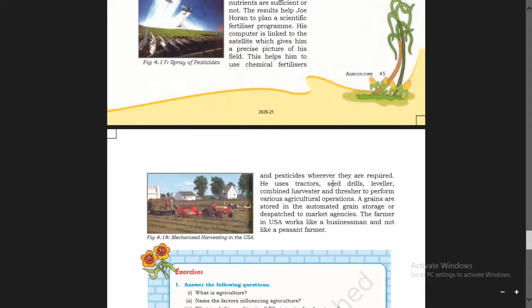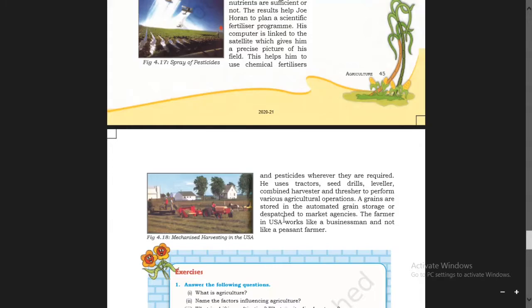He uses tractors, seed drills, leveler, combine harvester, and thresher to perform various agricultural operations. Grains are stored in the automated grain storage, or dispatched to market agencies.